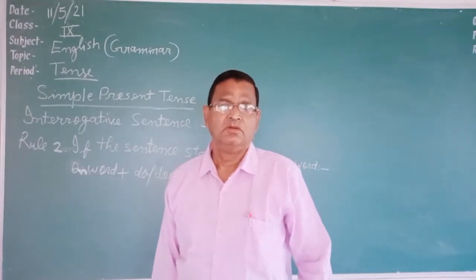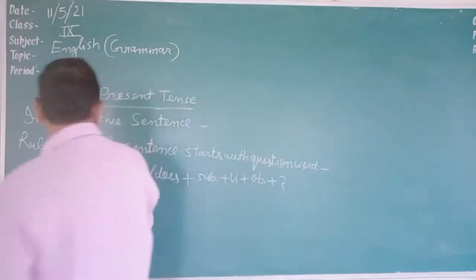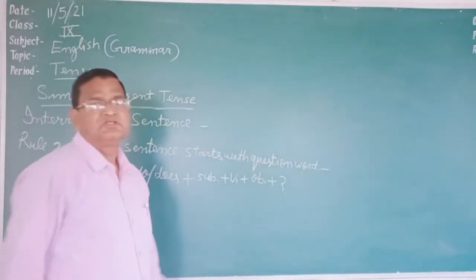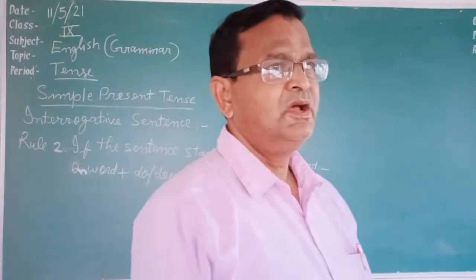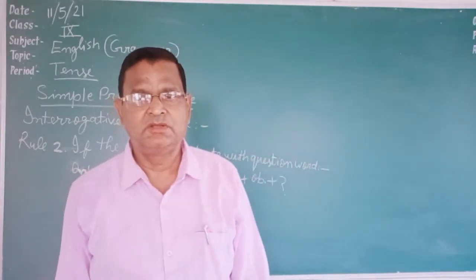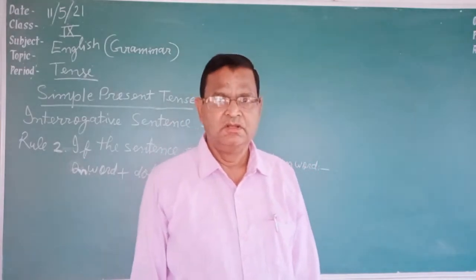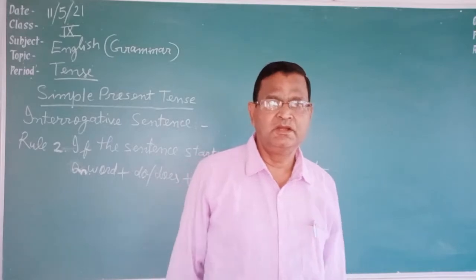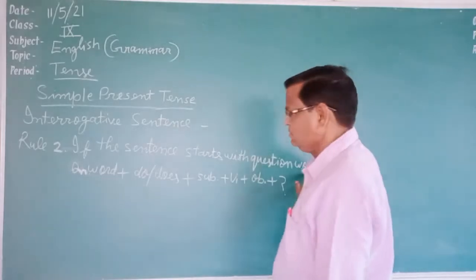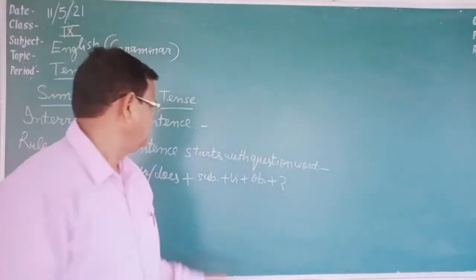Today I will tell you the second rule of interrogative sentences, that is, if the sentence starts with a question word. Yesterday I told you that interrogative sentences are of two types, starting with a helping verb and starting with a question word. Starting with a helping verb you have already written. If the sentence starts with a question word such as when, what, where, how many, etc., then this rule is followed.